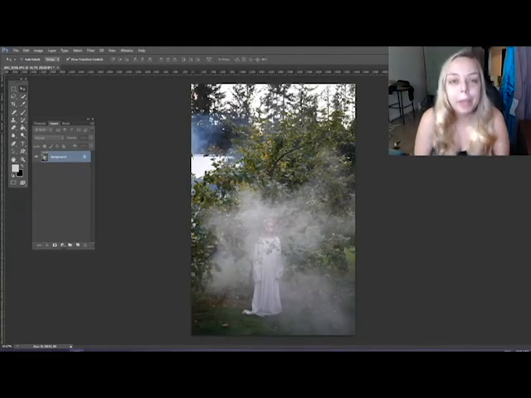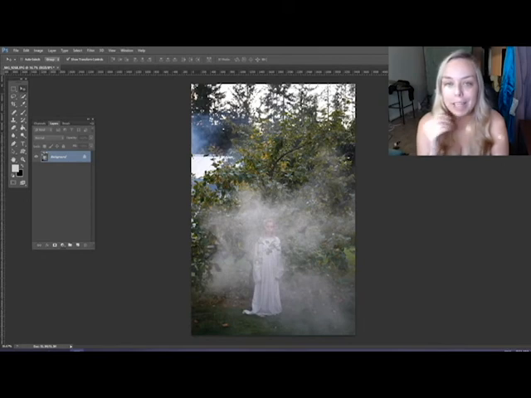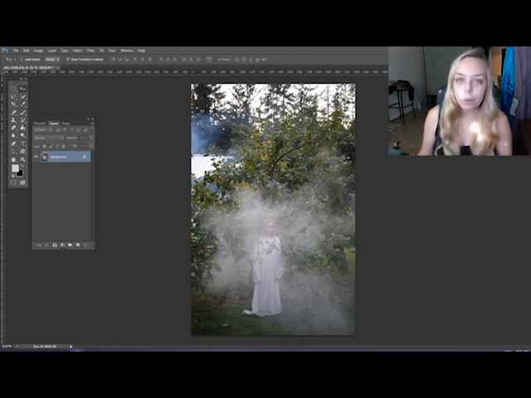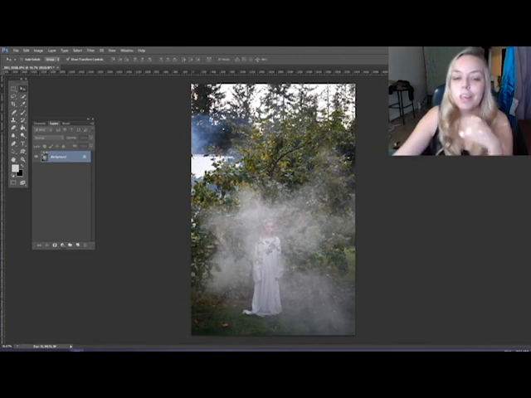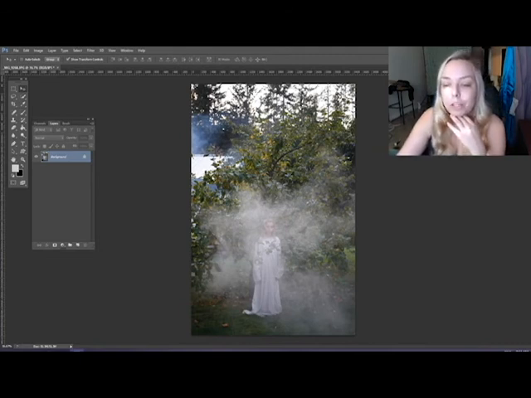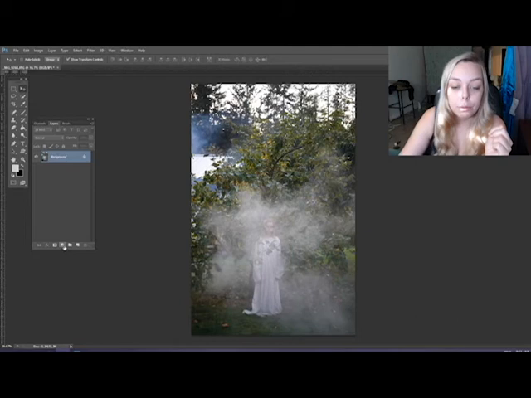All right, so here we have a photo that I took of my daughter last night in the backyard. We were playing with the smoke machine and she's standing in front of the apple tree that we have back there, but it's still quite green. And for Halloween photos and spooky photos, I really like to have the orange, the fall look. So the way that I go about doing that, and I haven't edited this photo at all, this is what it is. But changing the color is one of the first things that I do.